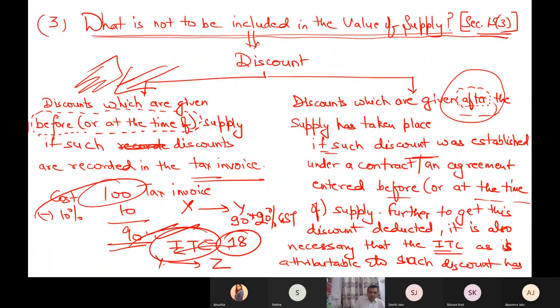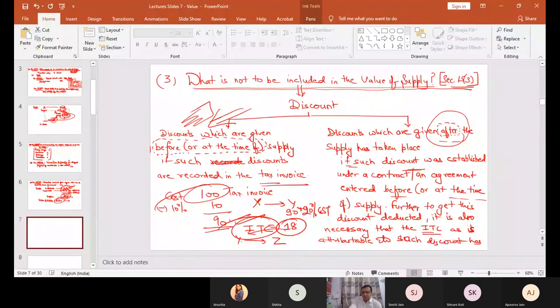Is this clear or not? X supplies something to Y for 90 rupees after a discount of 10%. On 90, 20% GST, so Y has paid X 18 rupees. So this is Y's input tax. When Y has supplied it further, Y will not pay 18 again. Y will deduct 18. So technically Y has claimed the input tax credit. Have you understood this point or not? Please raise your hand if you have understood.